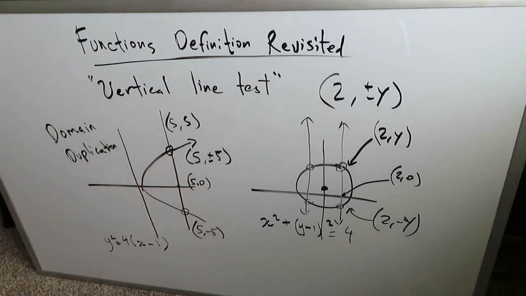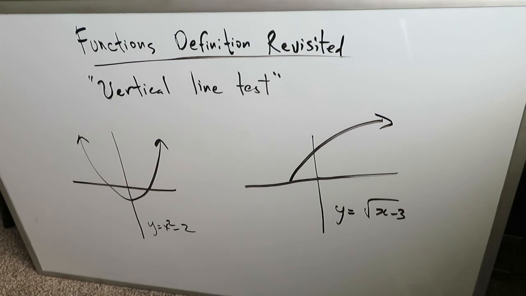You may have thought it to have been a function, but it was not a function because it failed the vertical line test. To pass a vertical line test, that vertical line must cross your curve through a single point only, not more than one. I want to show you an example where the vertical line test is passed, where you succeed in defining that curve to be a function.